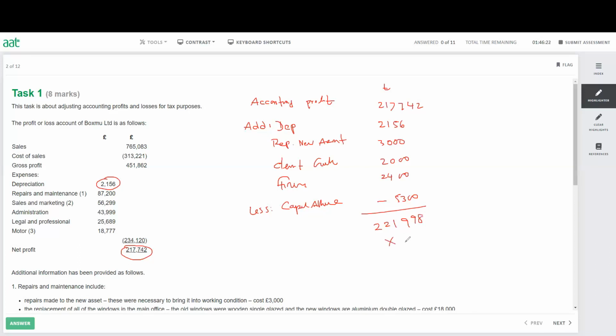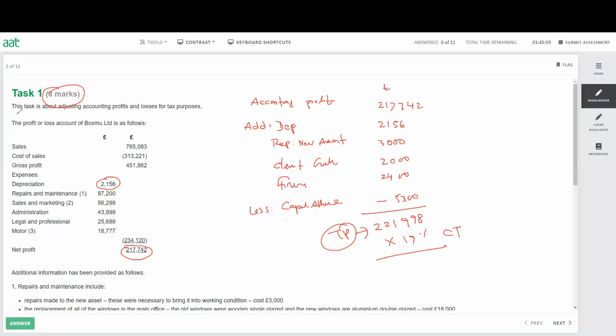221,998. And on this amount, you have to calculate the corporation tax, 19%. The question only asks us to find out how much is the taxable profit. This is the taxable profit. This will be your first question in the exam. So you need to make sure you score 8 marks. It will not take a long time if you know what to add, what to deduct.